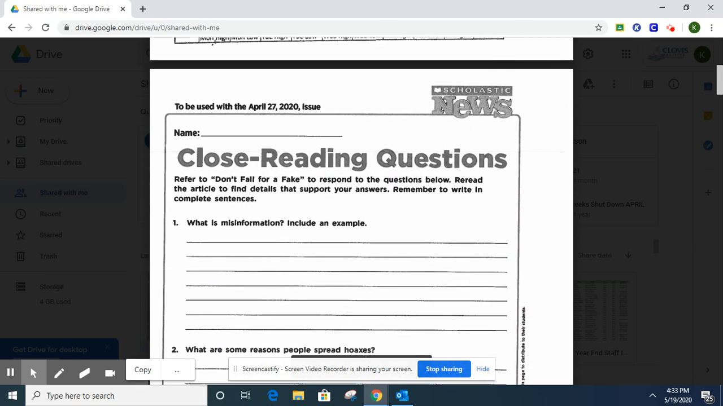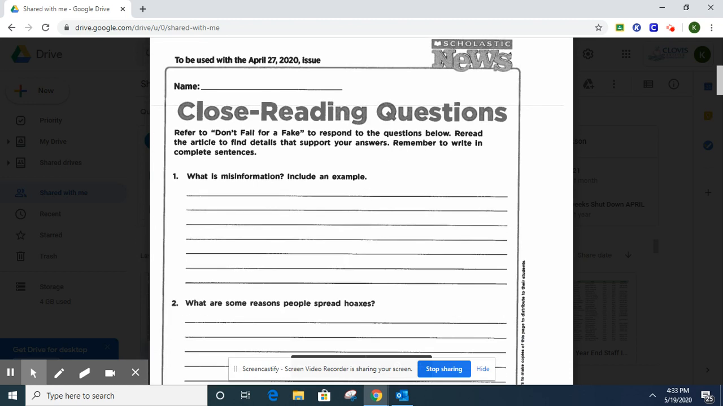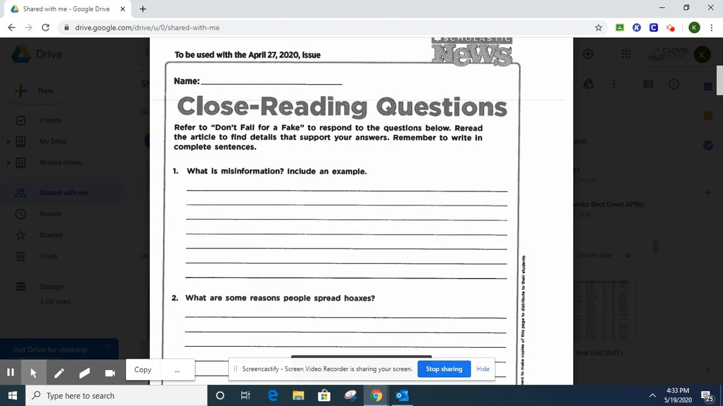Your close reading questions for Don't Fall for a Fake are here. So what is the misinformation? And include an example. So misinformation is something that's not accurate. So what's the misinformation in the article? So find at least one and give an example of that.